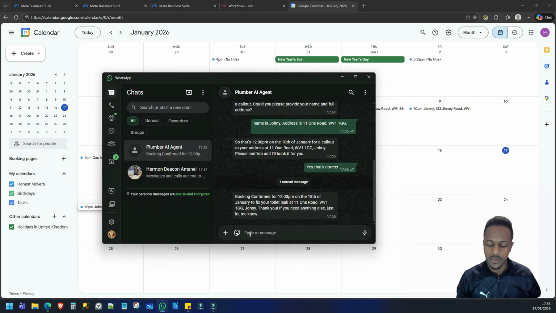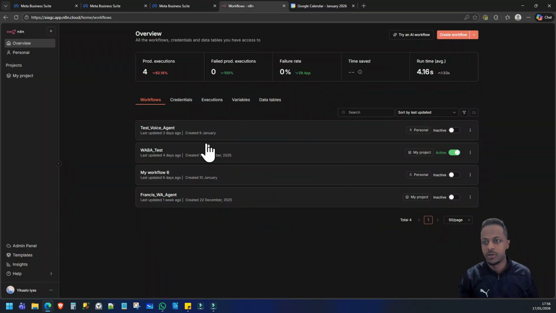So let's show you the behind the scenes. We'll do it from scratch, creating that AI agent. We've got to use Meta to get the credentials, and then we'll use N8n to actually create the AI agent, the workflow. So first and foremost, you've got to go to N8n and create an account. You can use a free trial to start off with, and then you can upgrade to a paid account. I'm using a paid account right now. It's about £20 a month. Obviously, you've got to convert that to whatever currency you use.